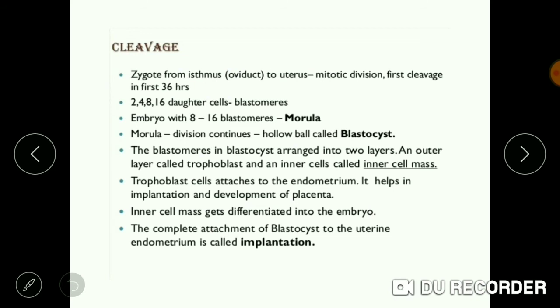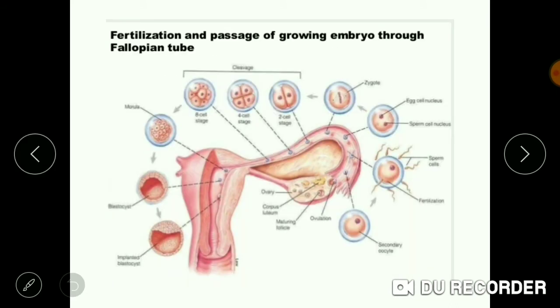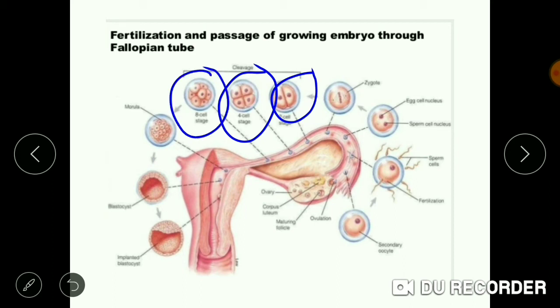The zygote which was formed now undergoes the process of cleavage. It undergoes various mitotic divisions, and if you see this diagram, this zygote undergoes mitotic division and forms the two cell stage. It further undergoes mitotic division resulting in the formation of the 4 cell stage. Later on the 8 cell stage, and then the 16 cell stage is formed. At the 16 cell stage, it is known as morula.